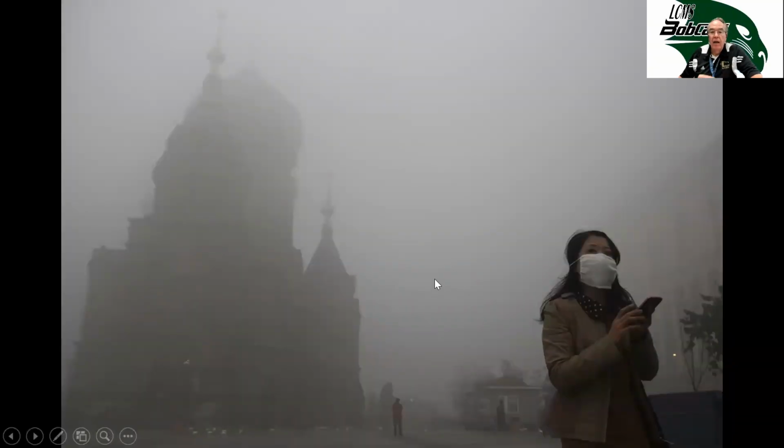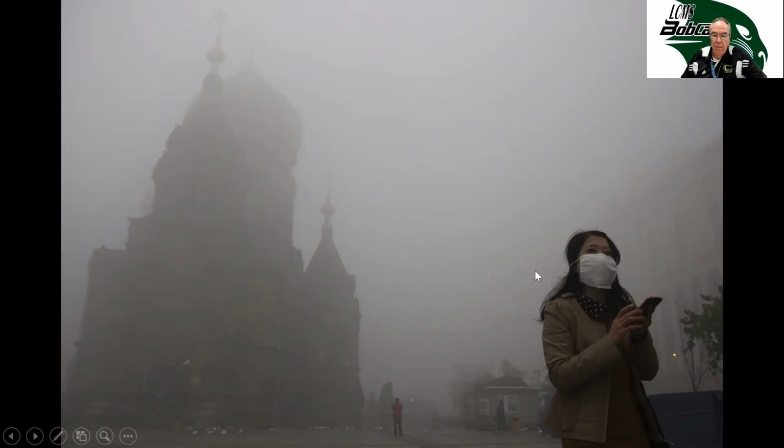This is a picture in China. They use a lot of coal to produce electricity. And so the air there in many cases tends to be very polluted. In Beijing, which is the capital, when they were going to have the Olympics there, the government actually shut the electricity off to a lot of the people and just told them it was tough. They needed to get the air cleaned up. A lot of the athletes didn't want to go there.